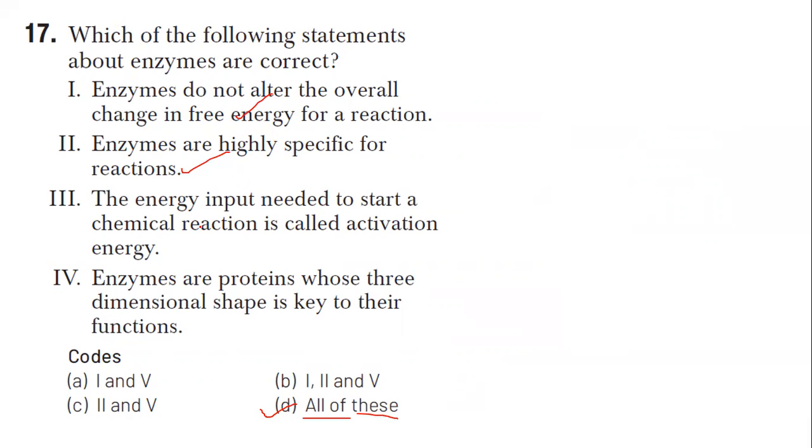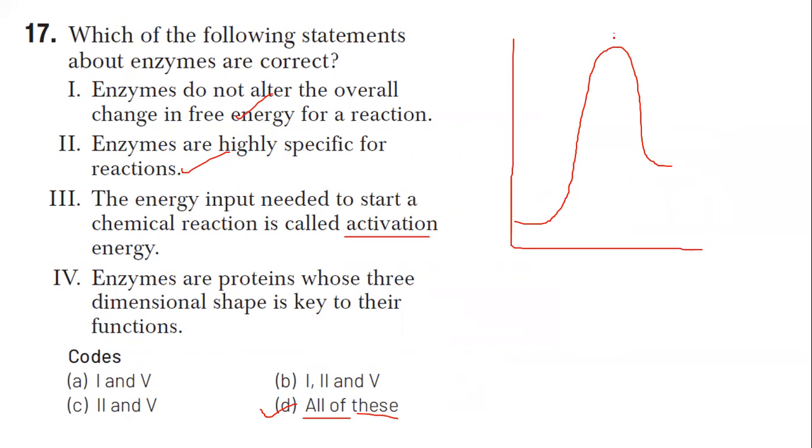True. The chemical energy that is required to start a reaction, you will call it activation energy. You have studied a graph like this. Enzymes are proteins whose 3-dimensional shape is key to their function. True. So all the 4 statements are true. So the correct answer is all of the above.